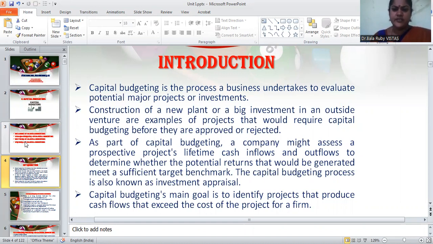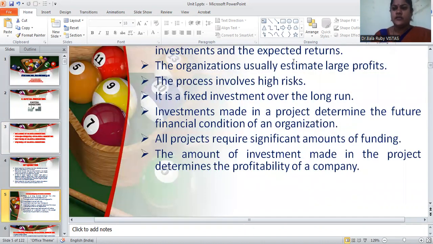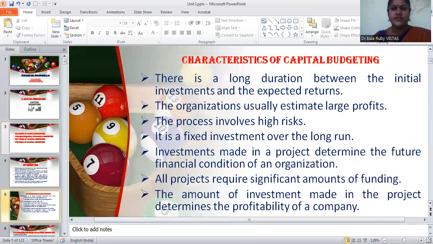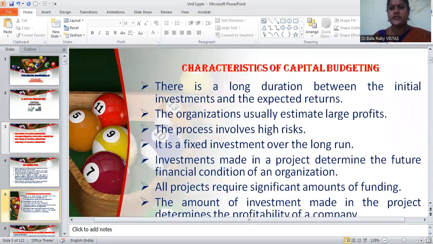The capital budgeting process is also considered an investment appraisal, right? See, the capital budgeting aim is to identify the projects that produce cash flows that exceed the cost of the project for a firm, right? So this is the main introduction about capital budgeting. Now let us discuss the characters of capital budgeting.